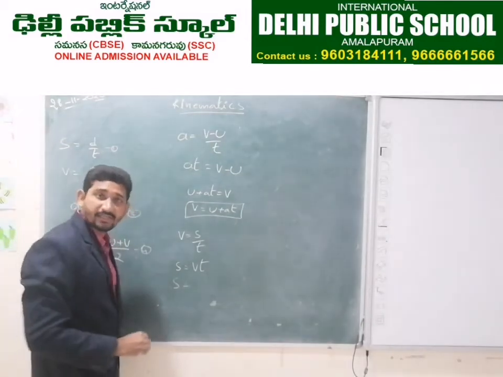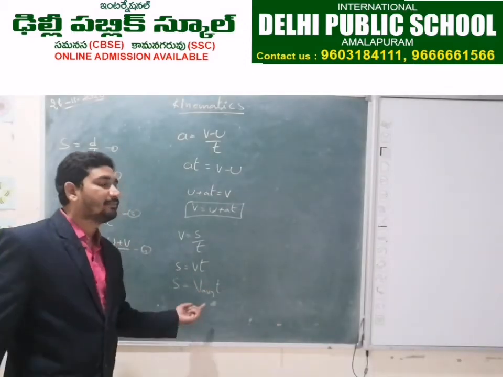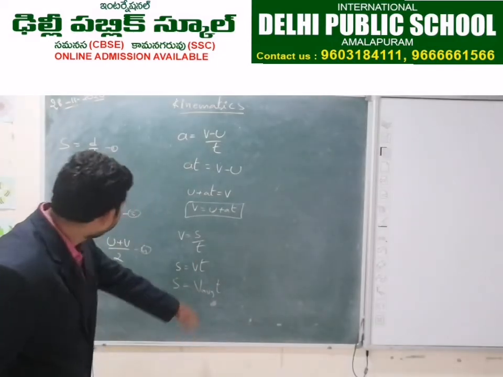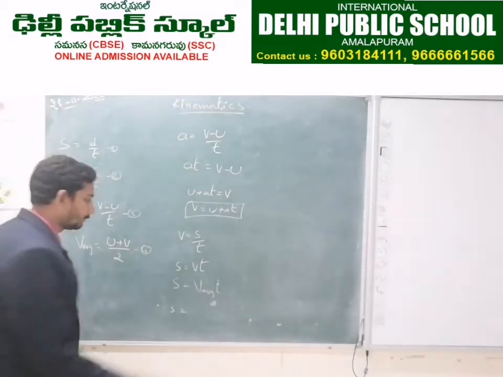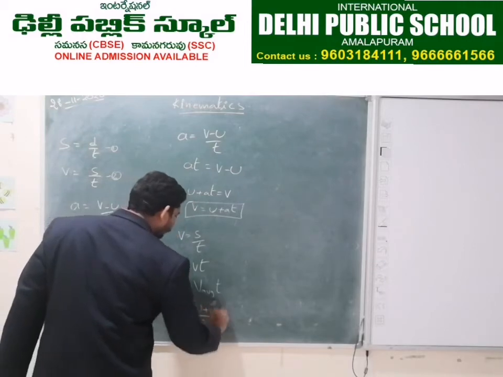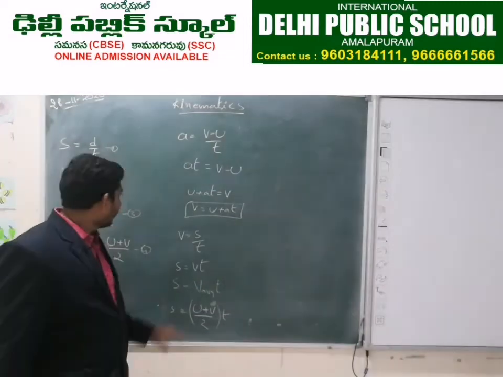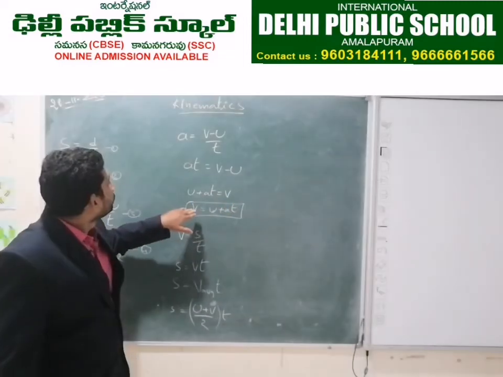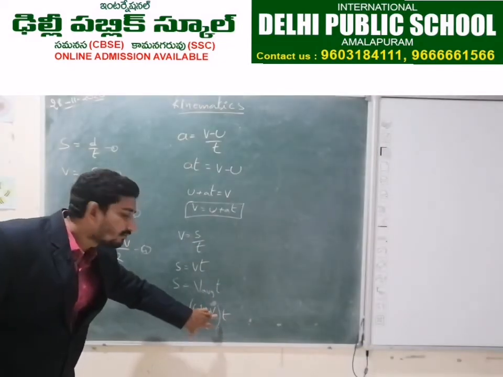So displacement s is equal to v avg into t. v avg means what? Average velocity. So s is equal to, what is the formula for average velocity under uniform acceleration? u plus v by 2, into t. But we have v as u plus at. So the value of v is u plus at. Put this value in the place of v here.